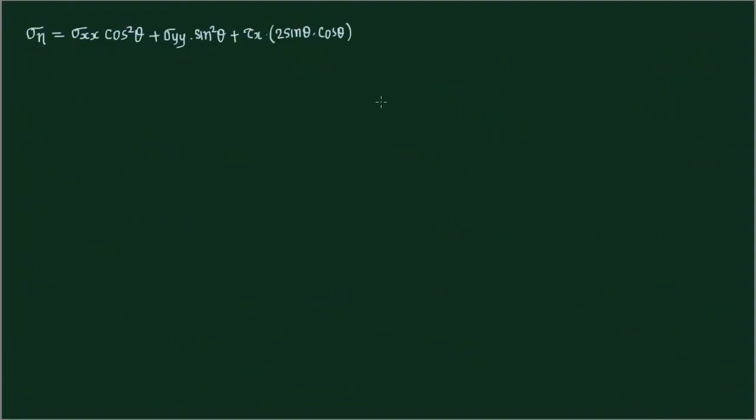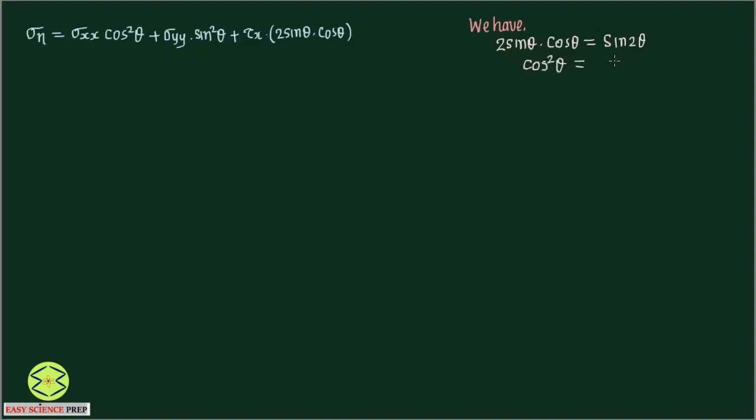We have some important trigonometric relationships: 2 sin theta cos theta equals sin 2 theta, cos square theta is 1 plus cos 2 theta divided by 2, and sin square theta is 1 minus cos 2 theta divided by 2.